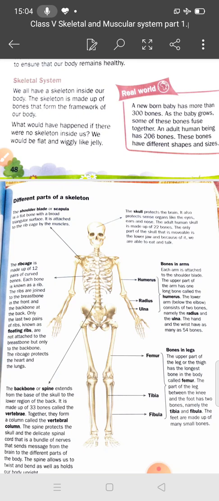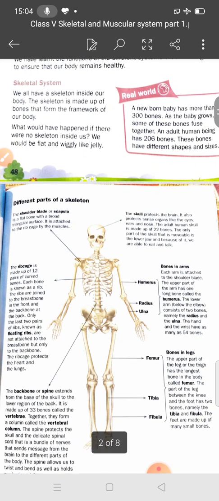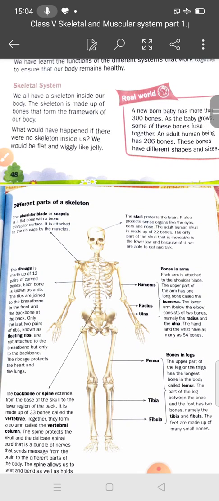Now a newborn baby has more than 300 bones. When the baby grows, some of these bones fuse together, and an adult human being has 206 bones, and these bones have different shapes and sizes. So how many bones are present in a newborn baby? More than 300. And how many bones are present in adult human beings? 206 bones.